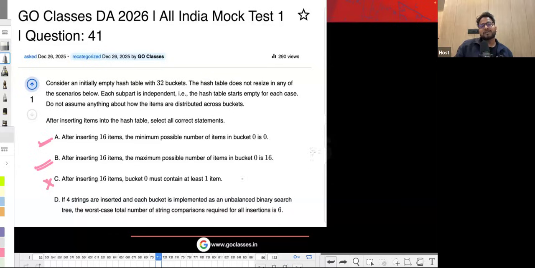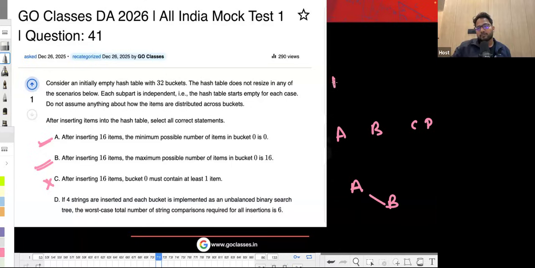So in worst case, let's suppose everything is mapping to one bucket, which is implemented as an unbalanced binary search tree. So for 4 strings, let's say A, B, C, D. For A, there is no comparison initially. For B, there will be one comparison.